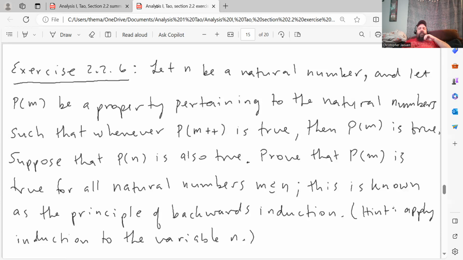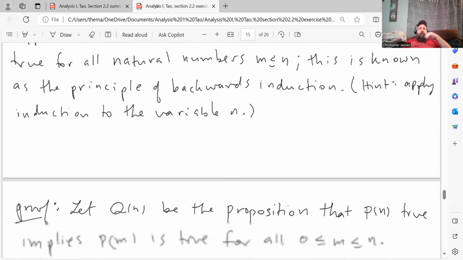This is 2.2.6. Let n be a natural number and let P of m be a property pertaining to the natural numbers, such that whenever P of the successor of m is true, then P of m is true. Suppose that P of n is also true. Prove that P of m is true for all natural numbers m less than or equal to n. This is known as the principle of backwards induction. And again, he gives a hint here, apply induction to the variable n. So that's what we'll do.